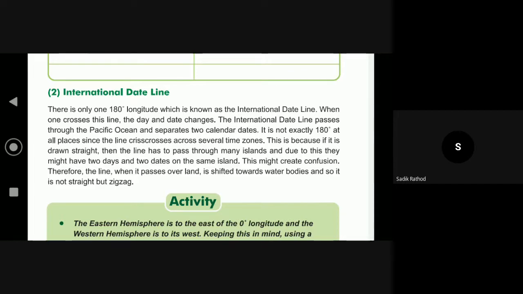Okay? Now see, the international date line, as I said, is not a straight line. What is the use of the international date line? Anyone remembers? What happens if we cross the international date line?